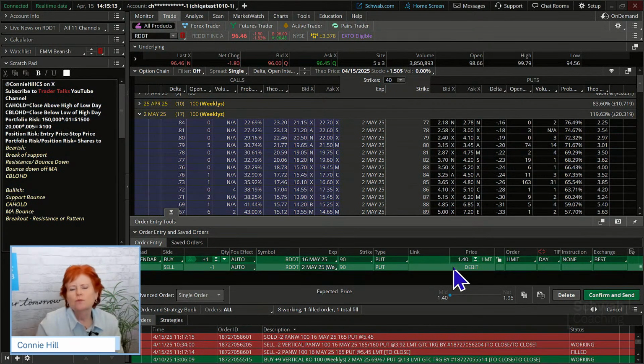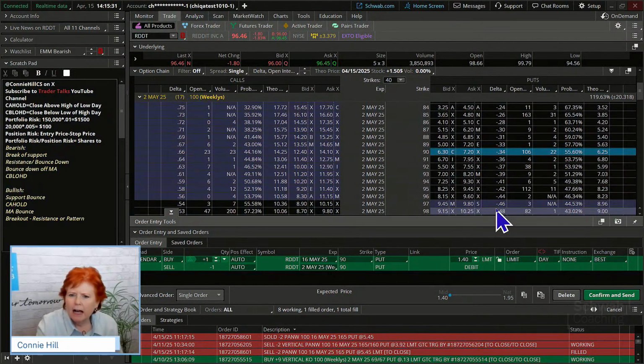The other thing it does when you do a calendar is that the deltas aren't really far apart, because we're using the same strike prices. We're just widening out the time frame. And I want to show you that because that's kind of a consideration when you're thinking about these calendars.